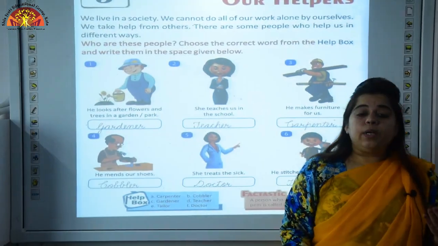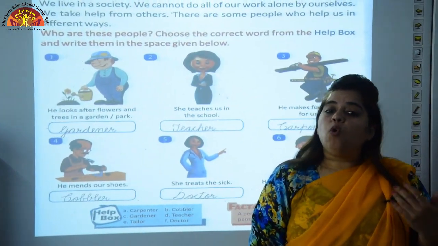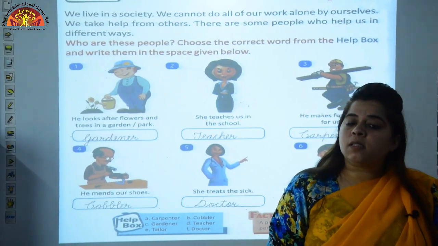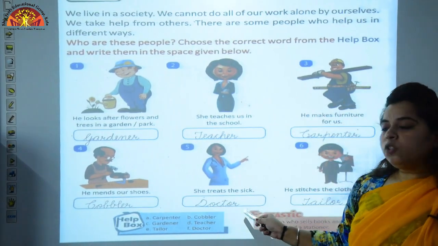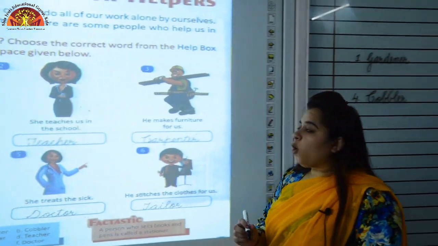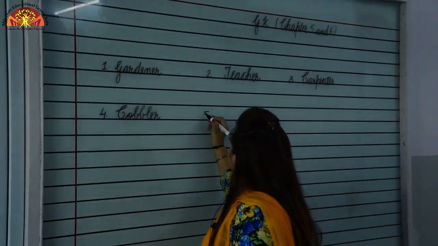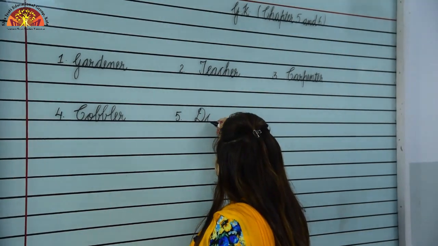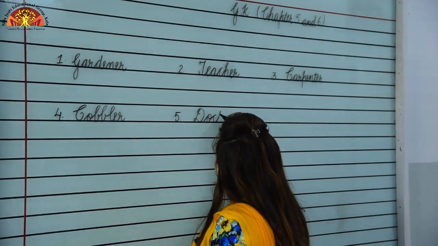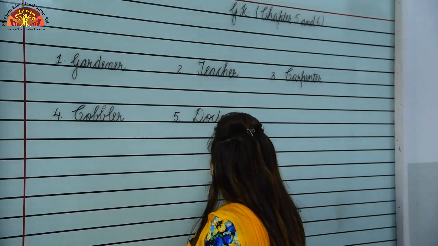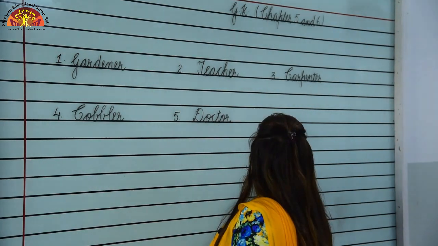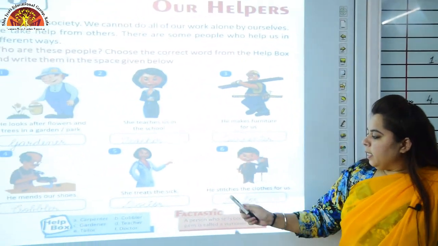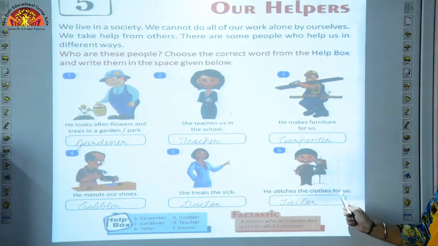Number 5. She treats the sick. Children, when we are unwell and when we are sick, whom do we visit? We visit the doctor. So, who helps us when we are sick? Doctor. Let's see how to write doctor. D-O-C-T-O-R, doctor.